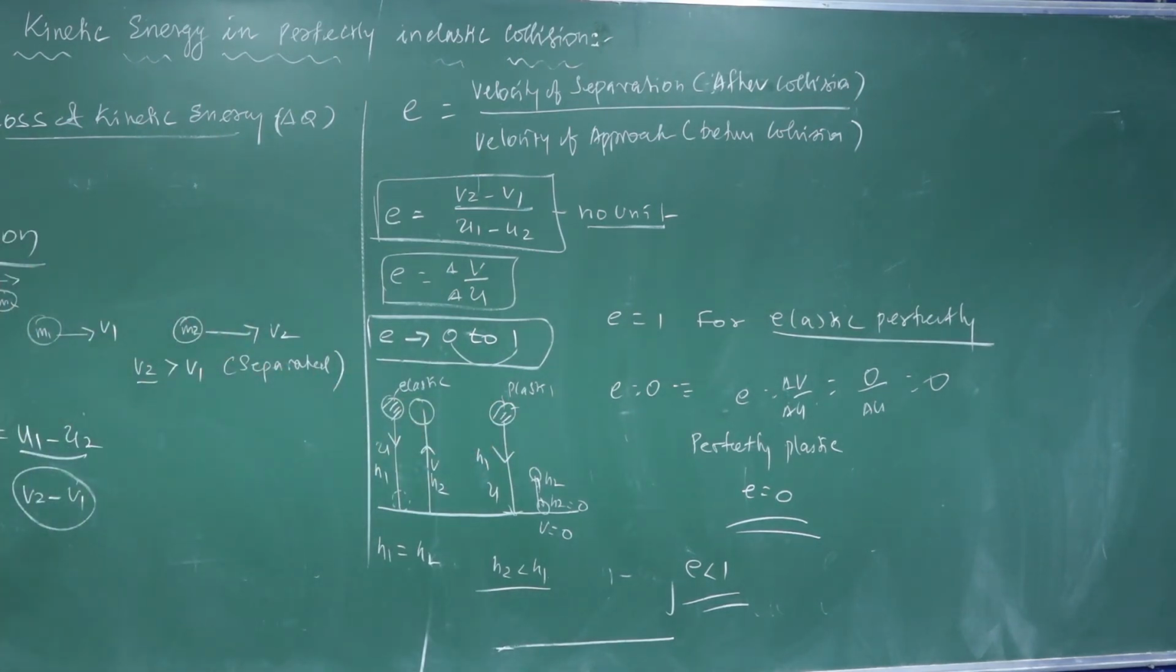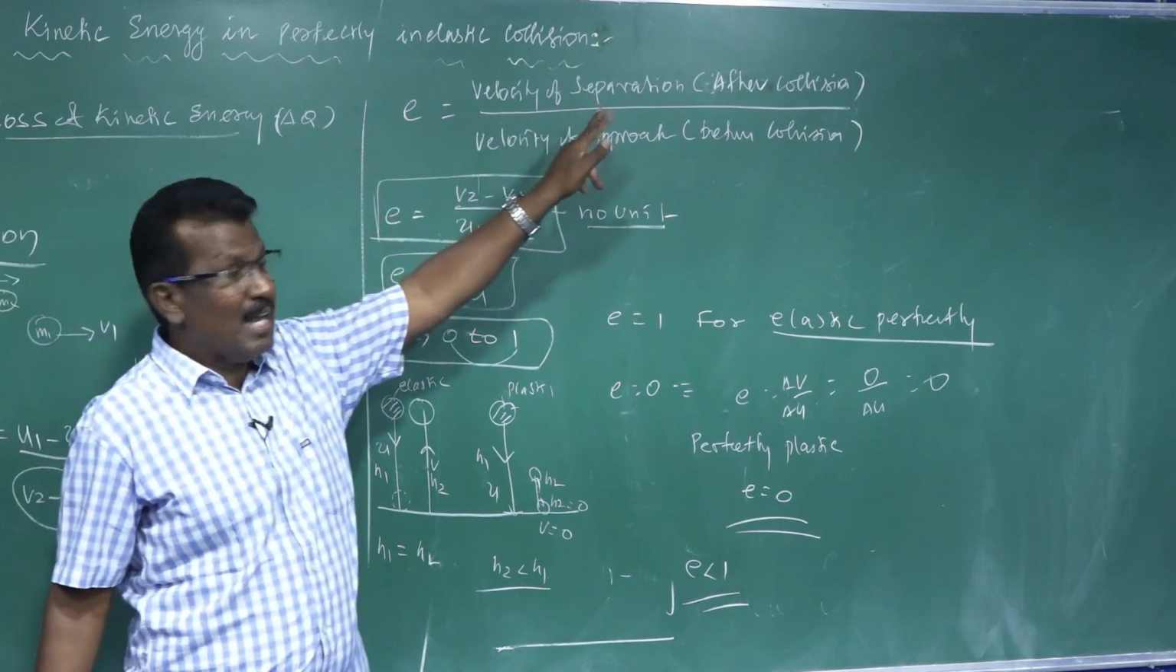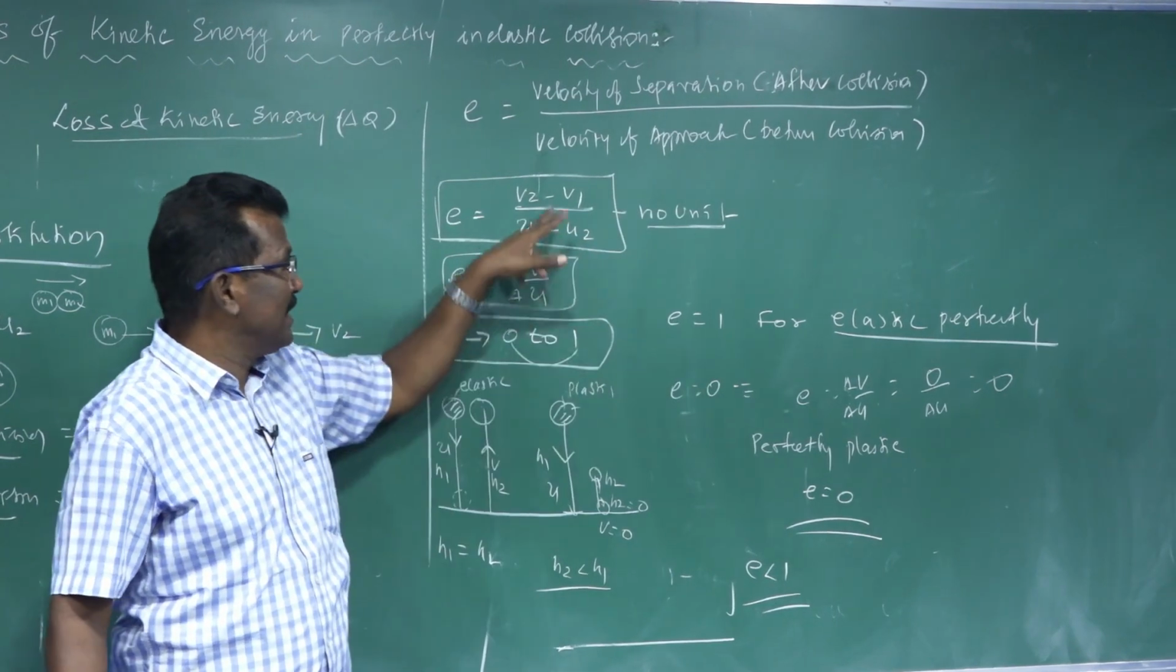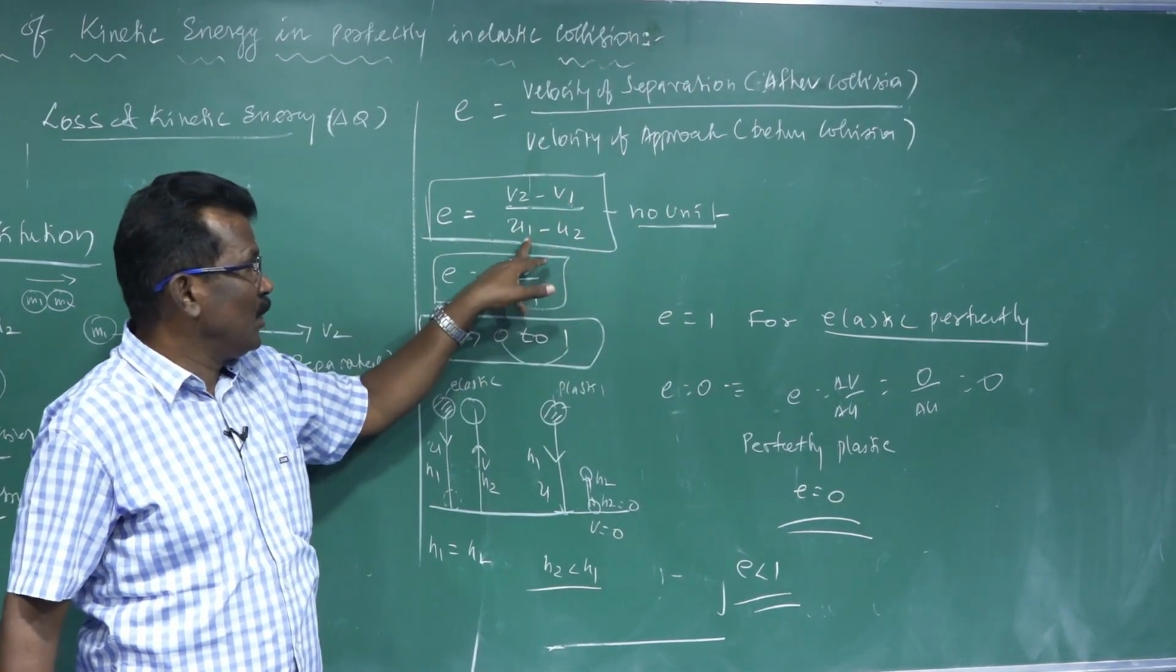So the coefficient of restitution is nothing but the ratio of velocity of separation after collision to velocity of approach before collision. That means V2 minus V1 divided by U1 minus U2.